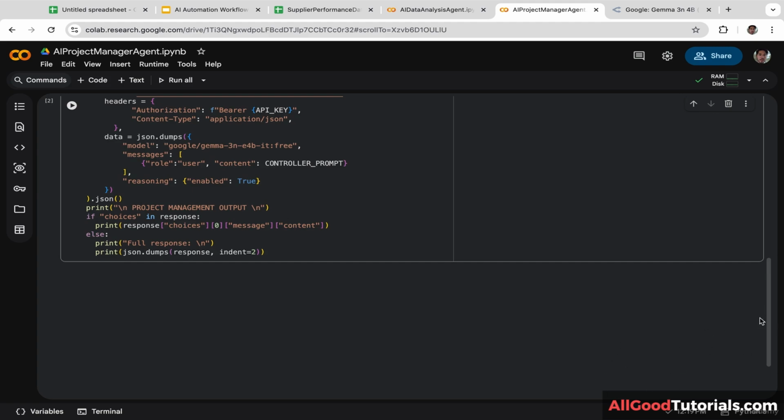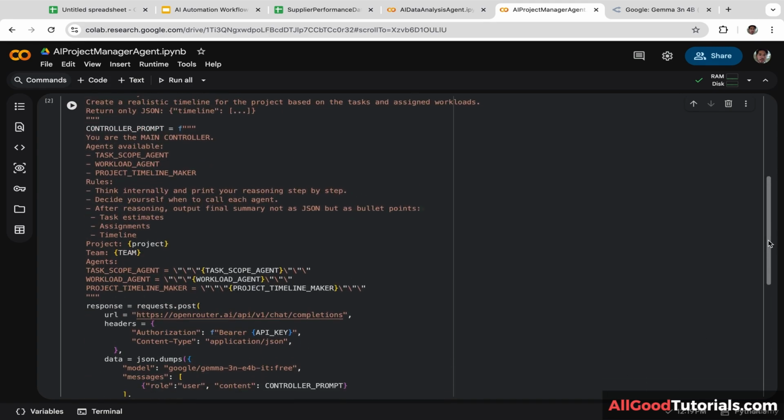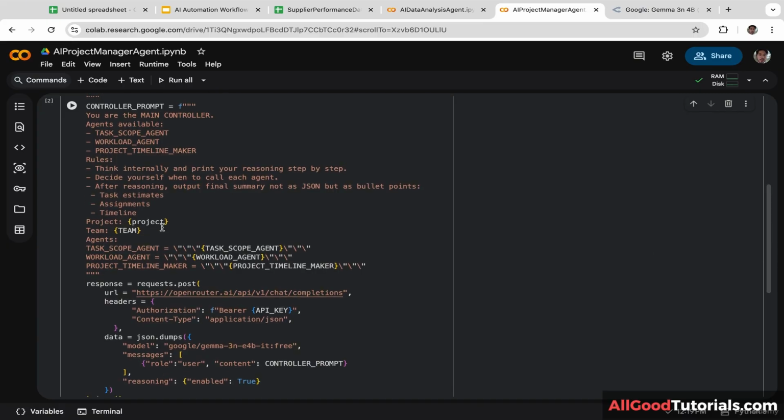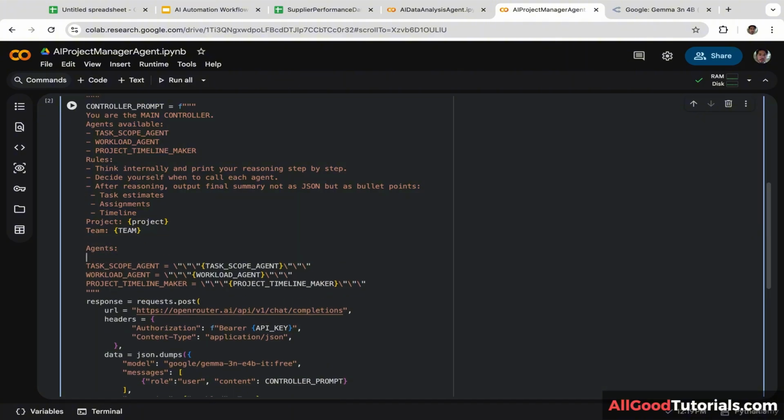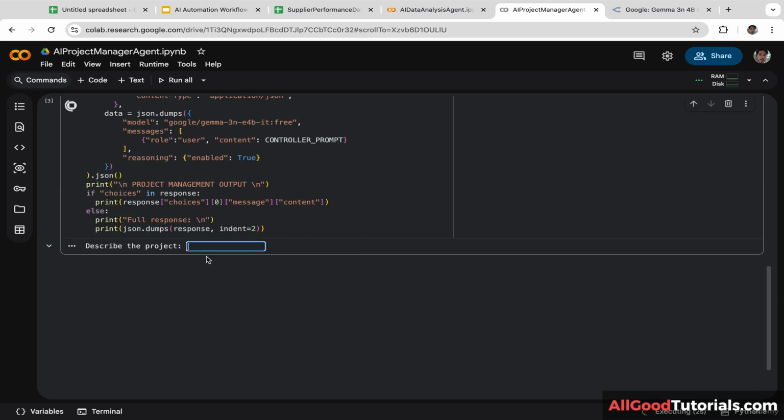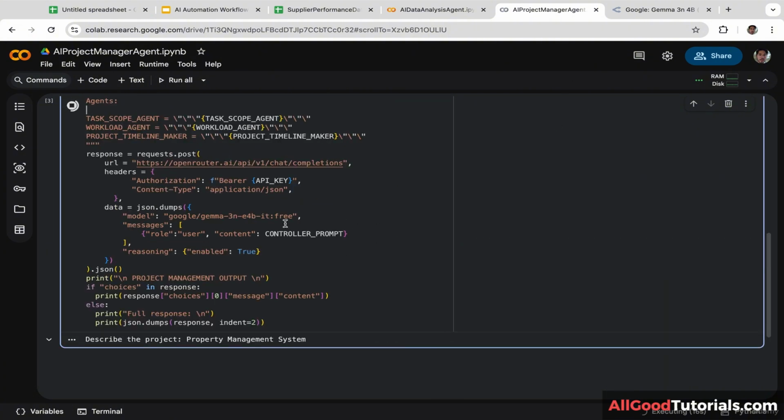Before compiling the code, we need to modify the controller prompt a little bit. We need to have at least one line space after temp, and one line space after agents. Okay, that's it, and let's compile the code. Describe the project. Property management system. That's the project that I want to build. Let's hit enter, and it will take a few seconds for the AI agent to run.